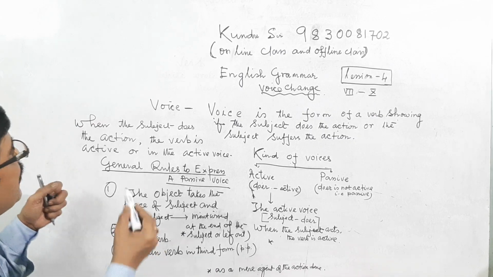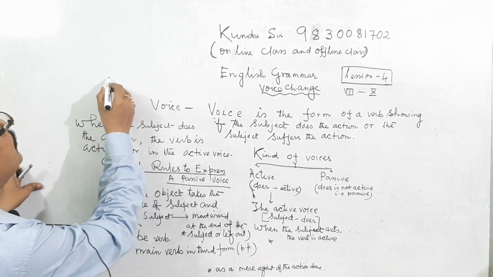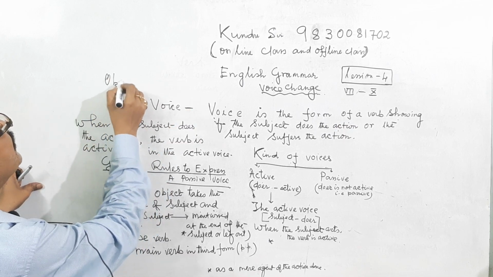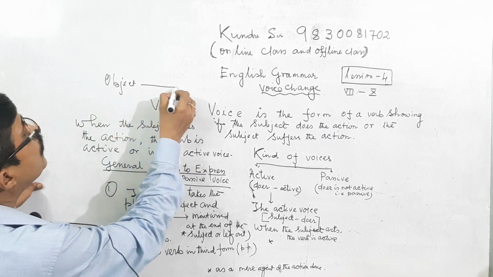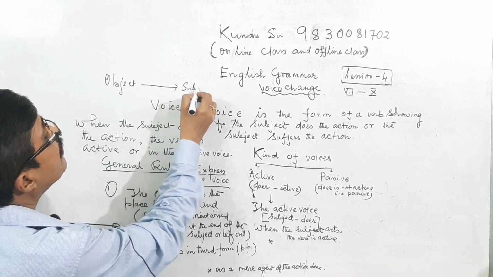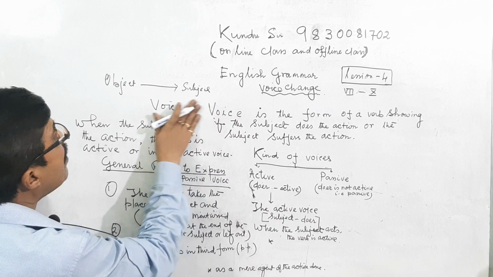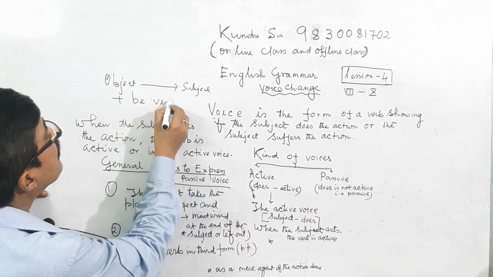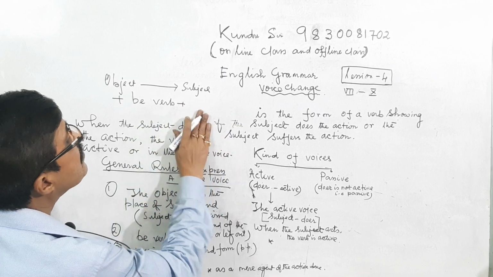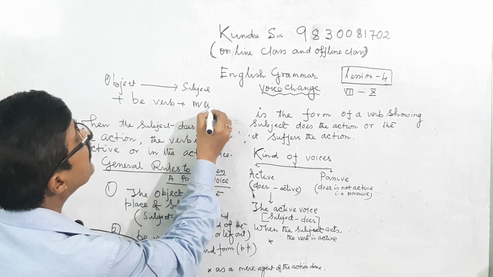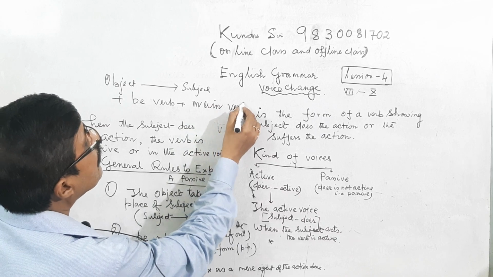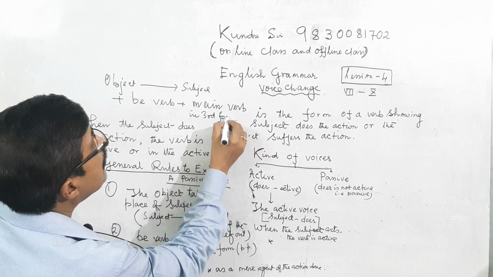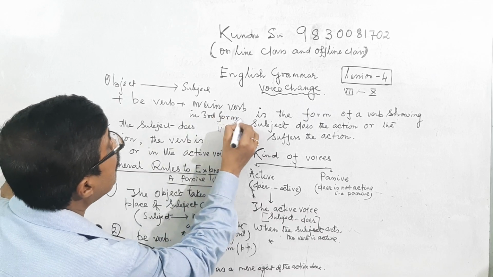So what is the fundamental rule now? Object should be subject, plus be verb, plus main verb in third form. Main verb in third form.